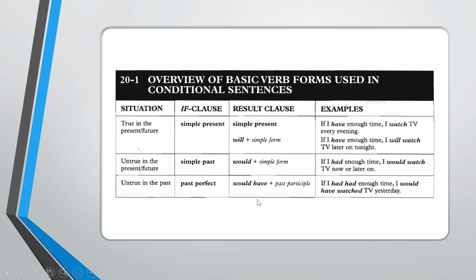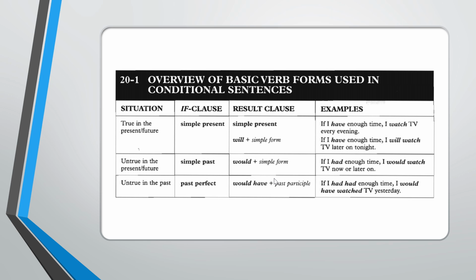So, to draw a conclusion, the result clause must be in the form of future. For example, for the if clause, it must be in the form of simple present, while the result clause must be simple present or future. For the second type, the if clause must be in the form of simple past, and the result clause must be past future. The third type of conditional: the if clause must be in the form of past perfect, and the result clause must be in the form of past future perfect. By looking at the structures for the result clause, there is an additional feature from the if clause. Like for the first type, simple present, the result clause must be simple present or simple future.